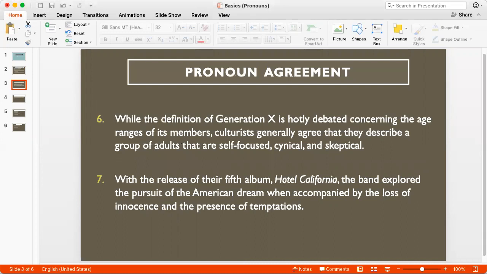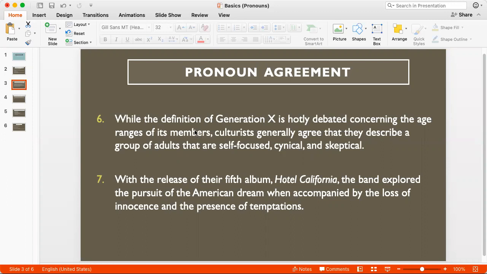Let's look at slightly more advanced problems for pronoun agreement. While the definition of Generation X is hotly debated concerning the age ranges of its members, culturalists generally agree that they describe a group of adults that are self-focused, cynical, and skeptical.